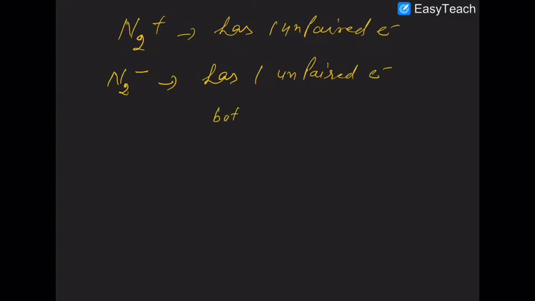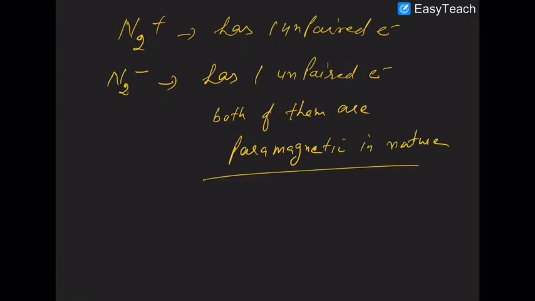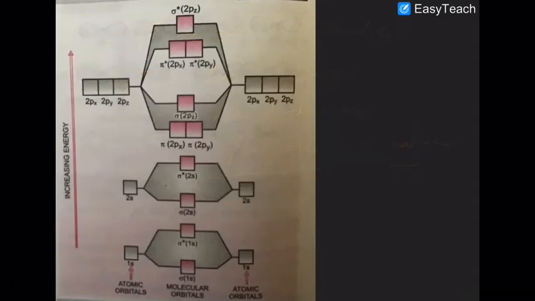So both of them are paramagnetic in nature.